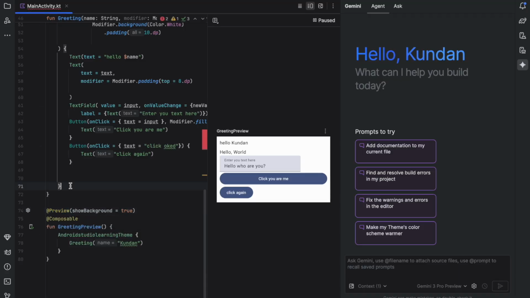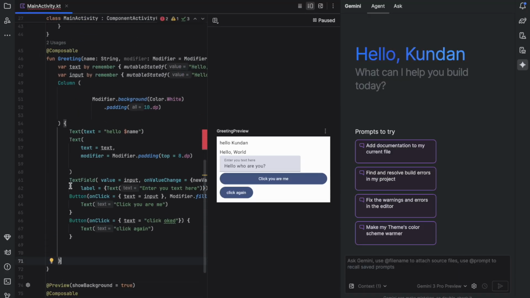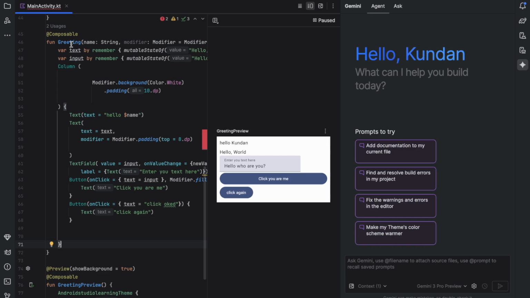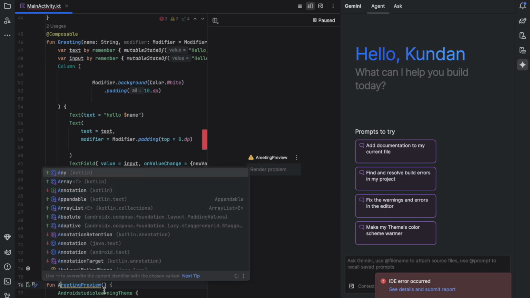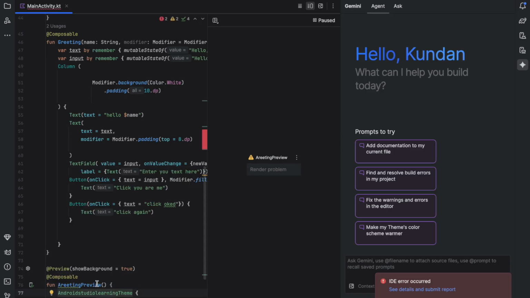And I want to show you something. So the composable function is getting the preview. If I change the name of this function, let me show you what will happen. I have just changed it to a, and I have written 18 preview. As you can see, it's saying 18 preview, and an error column.